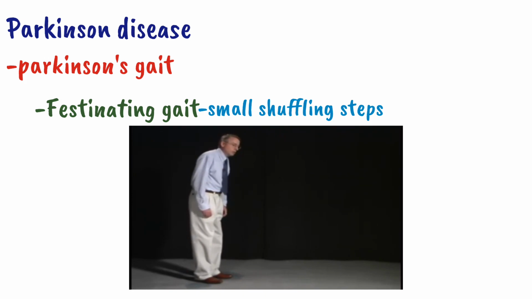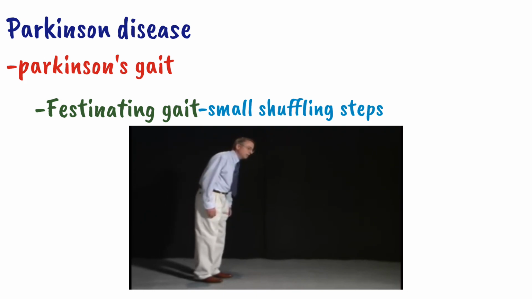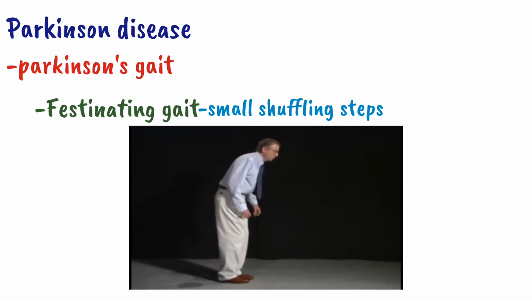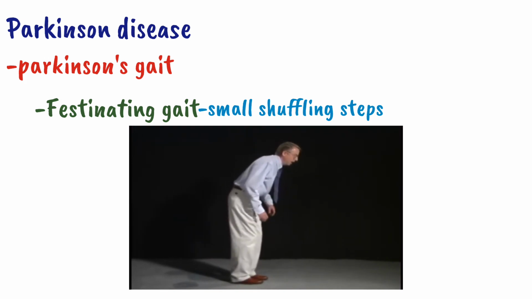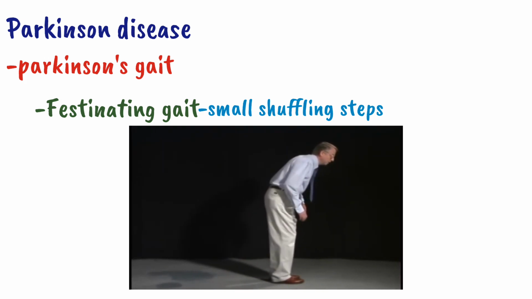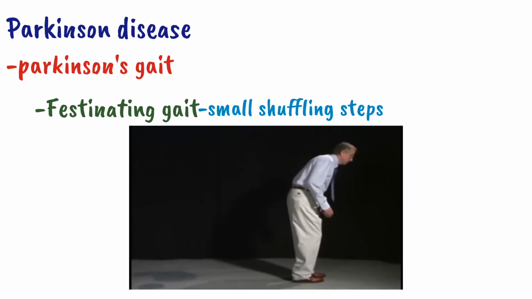Stooped over, leaning forward, and then we'll have difficulty as far as initiating gait. When the gait is initiated, there are small steps. Oftentimes there's a tremor associated with this. And as the gait progresses, there may be a picking up of speed, or what's called a fenestrated gait.